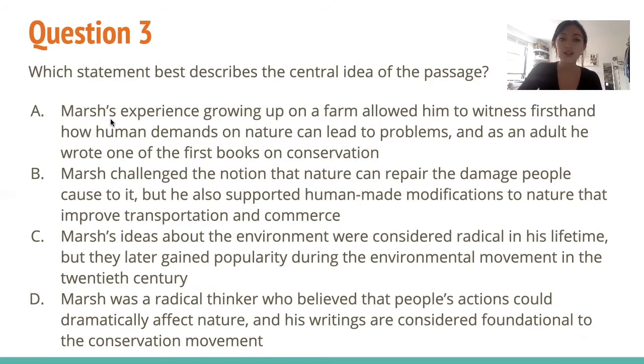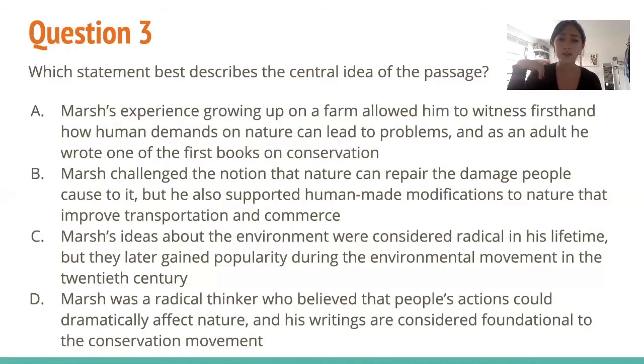Choice B, Marsh challenged the notion that nature can repair the damage people cause to it, but he also supported human-made modifications to nature that improve transportation and commerce. So the area of the passage that talks about that is very small, and that's kind of a specific detail when we're talking more about the central idea of the entire passage. So even though this is true, this isn't the central idea.